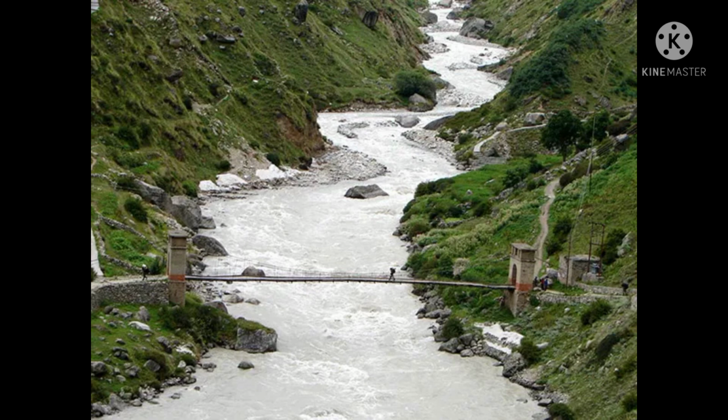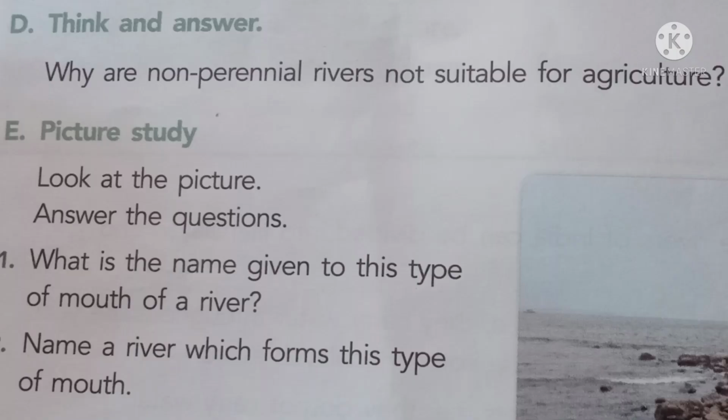Don't forget that. Okay, now we are at the end of the session, and it's time for your homework. Take page number 94. In that, Roman D and E. Think and answer, and the picture study. That is your homework. You have to do it.